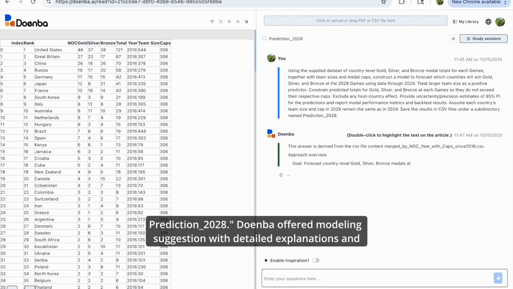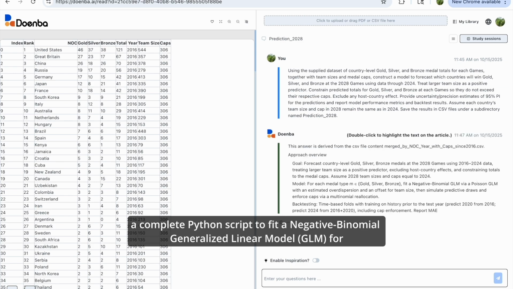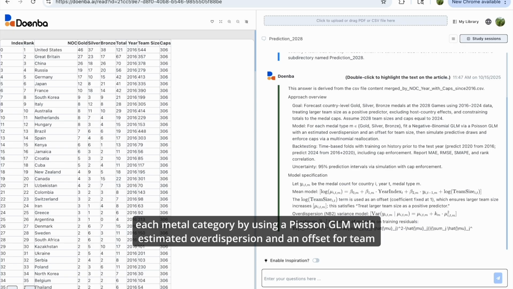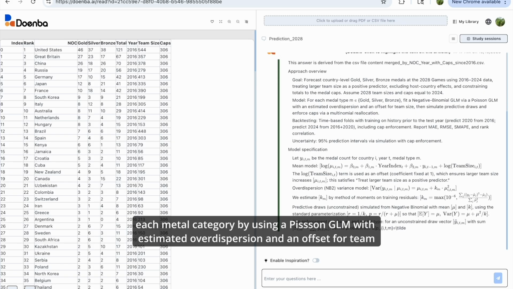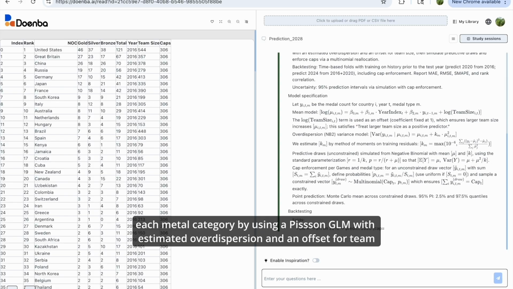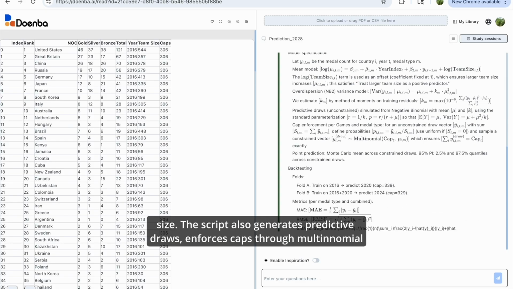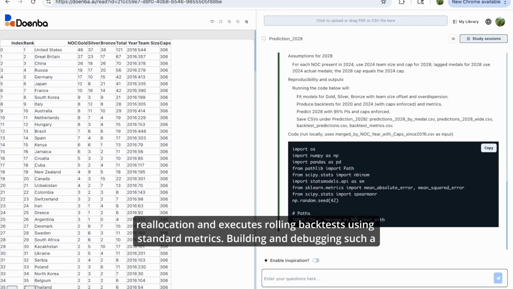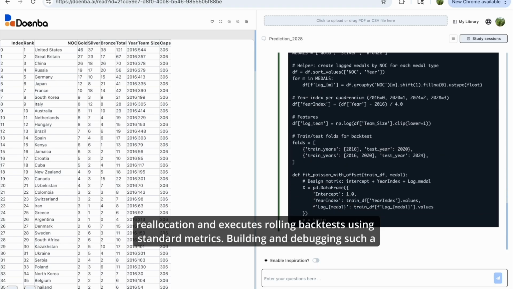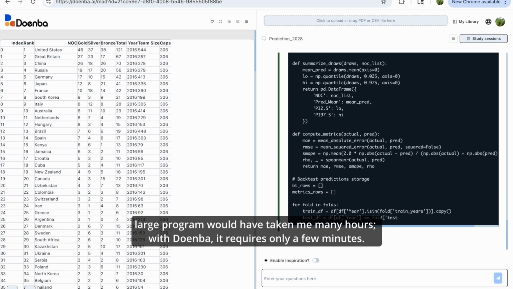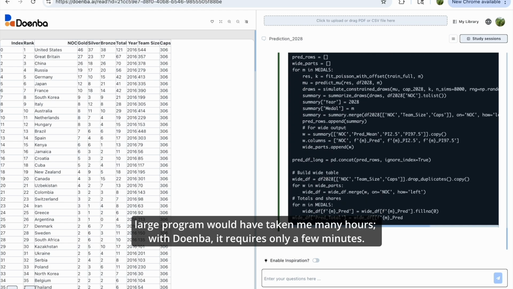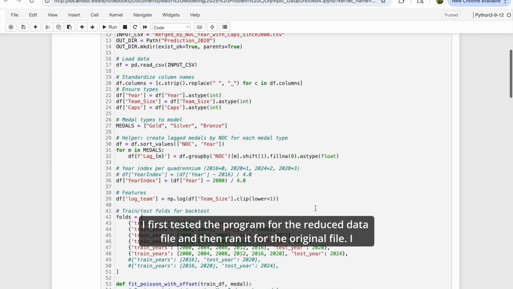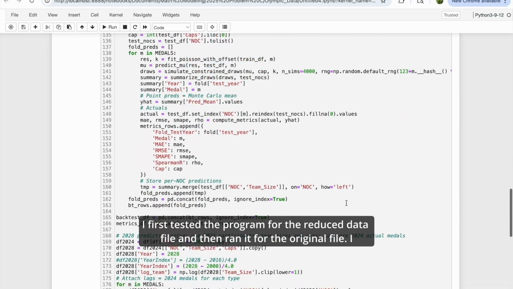Doenba offered modeling suggestions with detailed explanations and a complete Python script to fit a negative binomial generalized linear model (GLM) for each medal category, using a Poisson GLM with estimated overdispersion and an offset for team size. The script also generates predictive draws, enforces caps through multinomial reallocation, and executes rolling backtests using standard metrics. Building and debugging such a large program would have taken me many hours. With Doenba, it requires only a few minutes. I first tested the program on the reduced data file and then ran it for the original file.